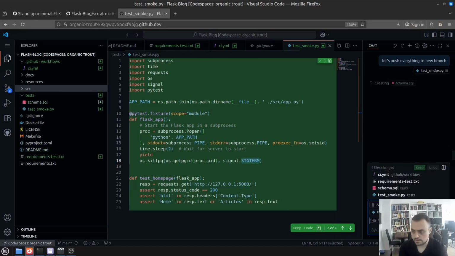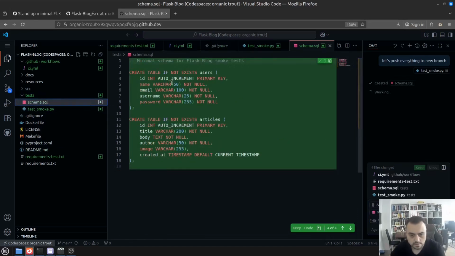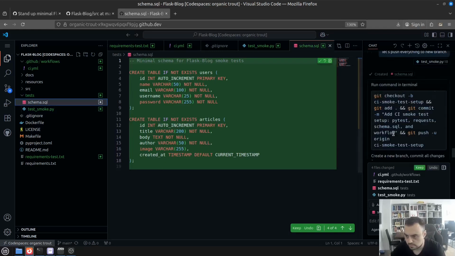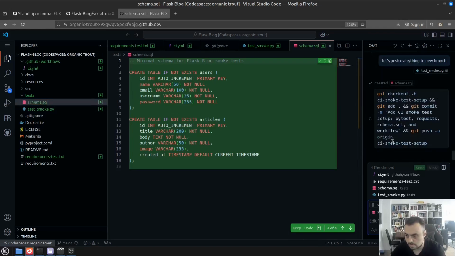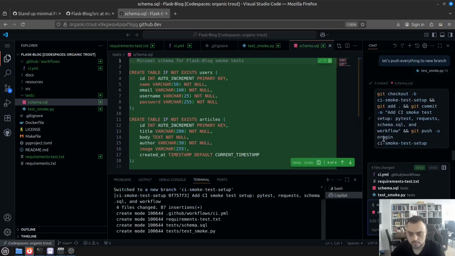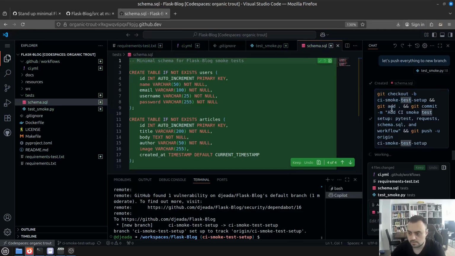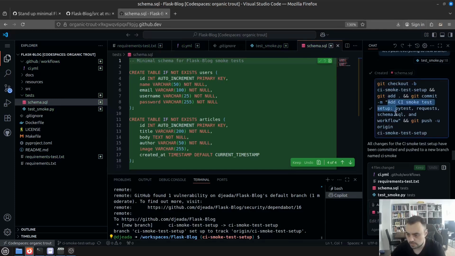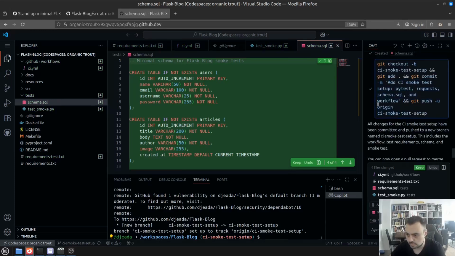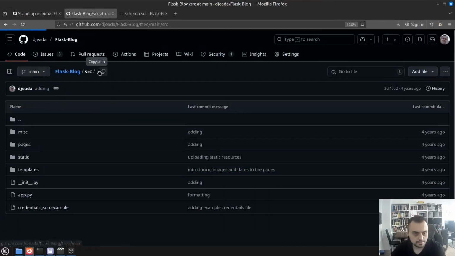But it created the schema. That's good. That is great. It created the branch CI smoke test setup, added all the changes, and created a commit message. Okay, that is great.